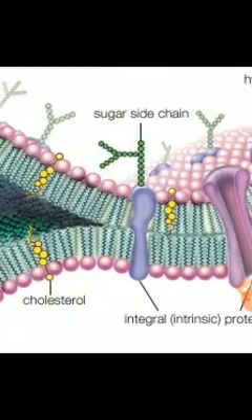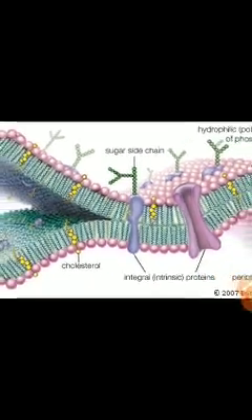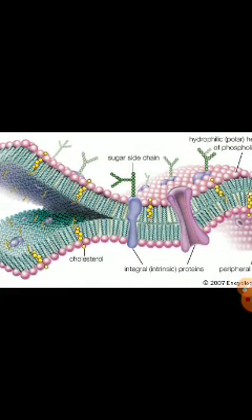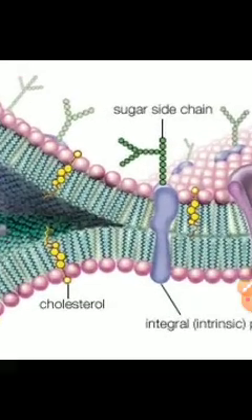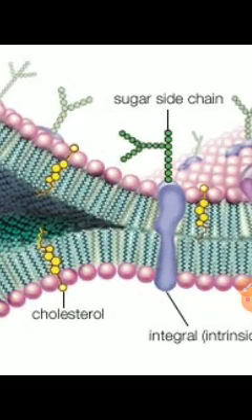So this fluid mosaic model consists of three materials. These three materials are lipid, meaning fatty acid, cholesterol, phospholipid, proteins, and sugar.